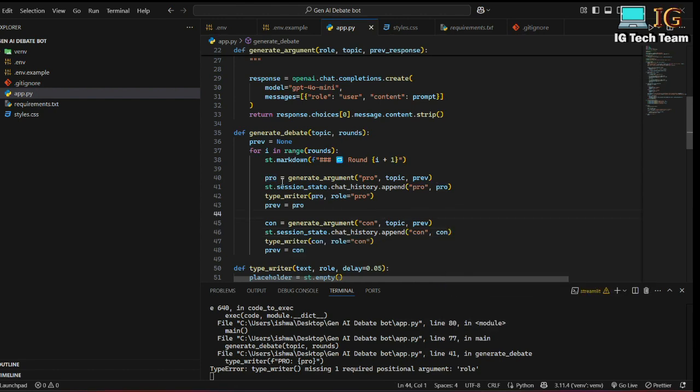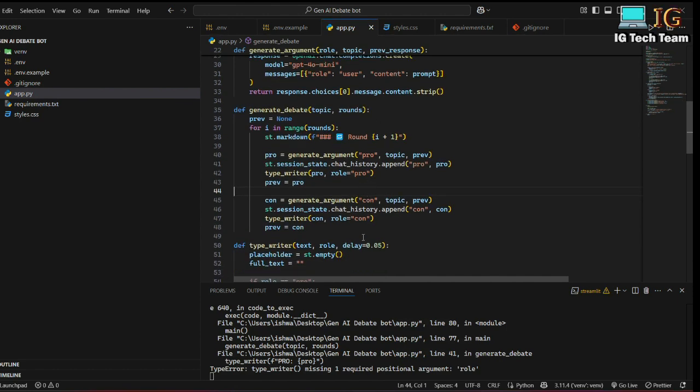I'll be storing the generated arguments in this session state, in this chat_history variable. Okay, I have stored this pro and con to chat history, but I also have to display this text. That means if the UI is interacted with, I have to display this stored pro and stored con value.